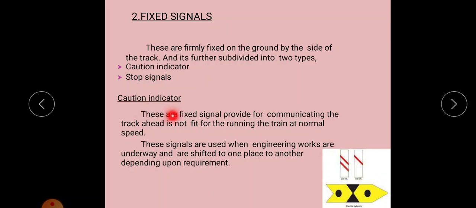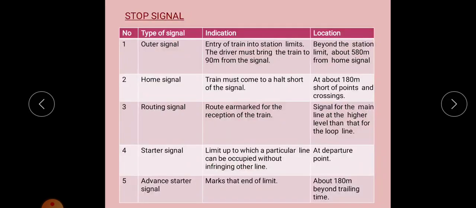So the first type is the caution indicator, which is a type of fixed signal, and next is the stop signal. Stop signals are of different types. Based on position, they are classified as outer signal, home signal, starter signal, and advanced starter signal. The outer signal indicates the entry of the train into the station limits, so the driver must bring the train to a halt 90 meters from the signal. Its location is beyond the station limit, about 580 meters from the home signal.